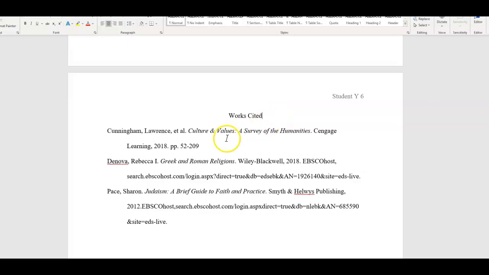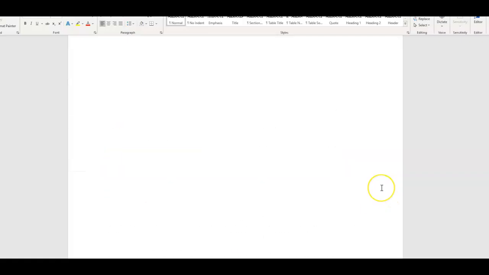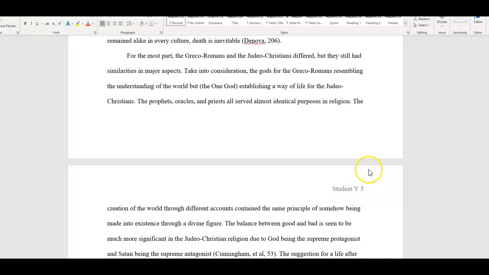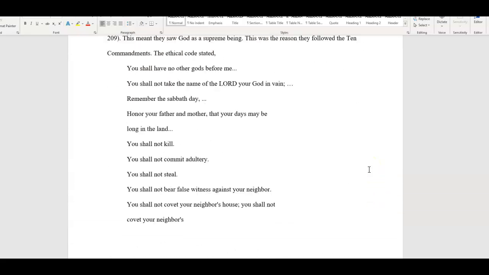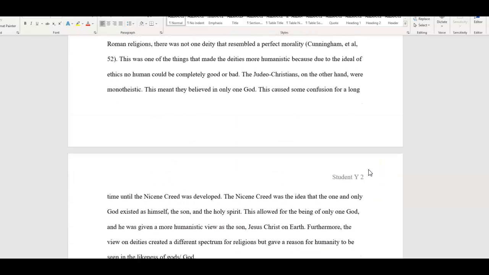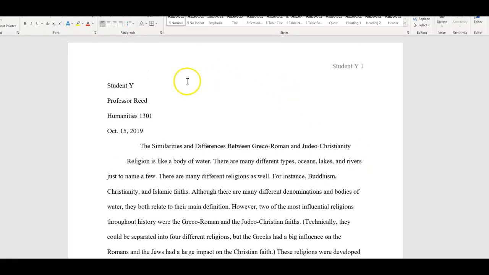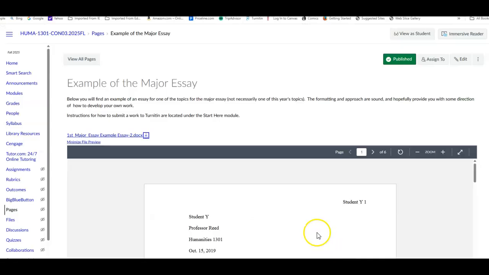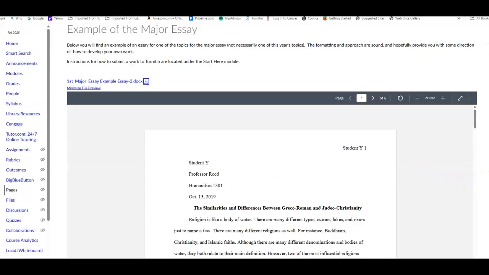You maintain double space. You don't put extra spaces between the entries. The entries are listed in alphabetical order. So you've got Cunningham, DeNova, Pace. So it's C, D, and P. And so you have those. You'll see the header is on each page, and everything looks the way it's supposed to. So this is an example for you to look at. Again, I have it up here for you to look at.